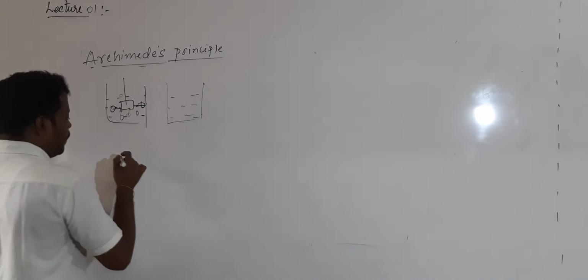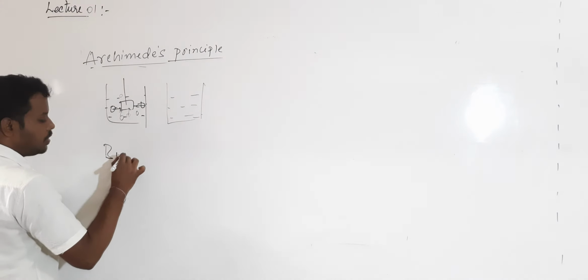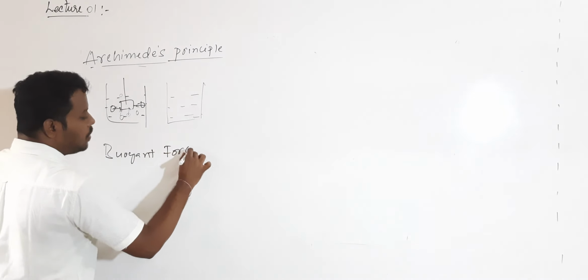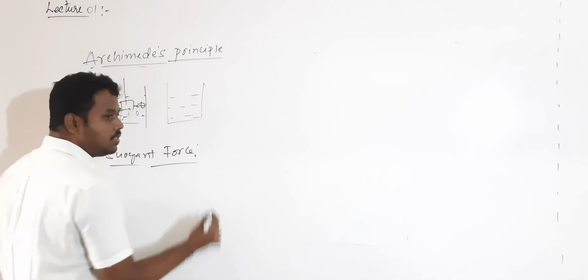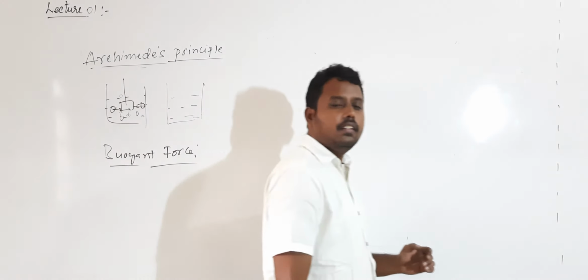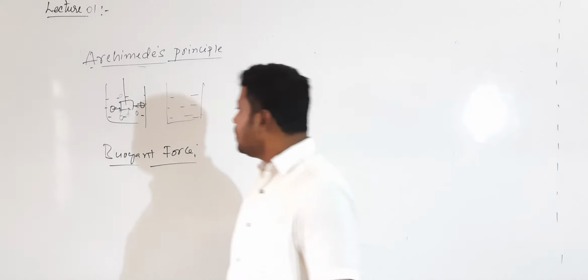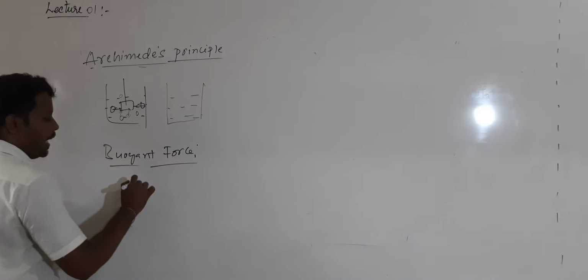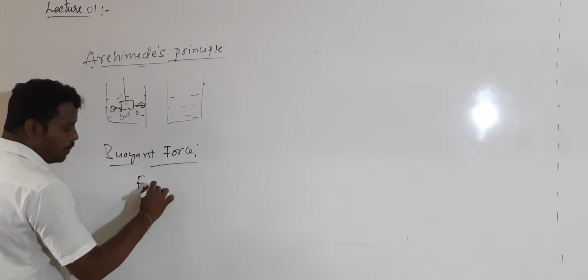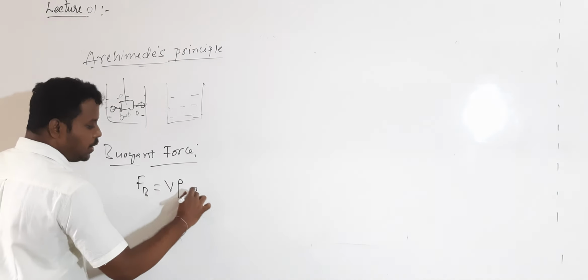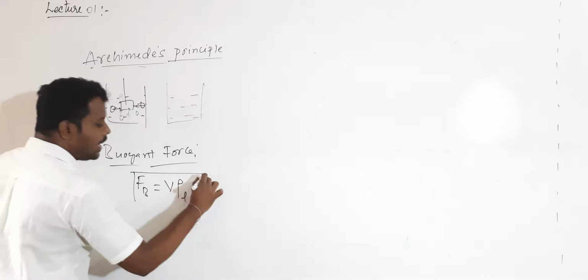What is the net upward force called? It is called the buoyant force. So what is buoyant force? The net upward force acting on the body which is partially or completely immersed. That net upward force is called the buoyant force, whose magnitude is given by Fb equals V into rho L into g. So I am writing directly.